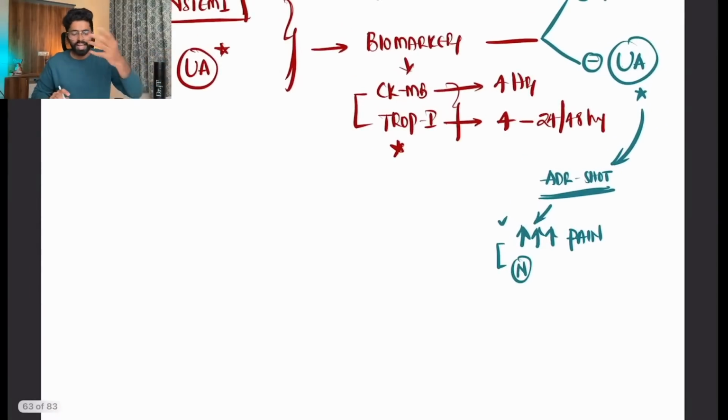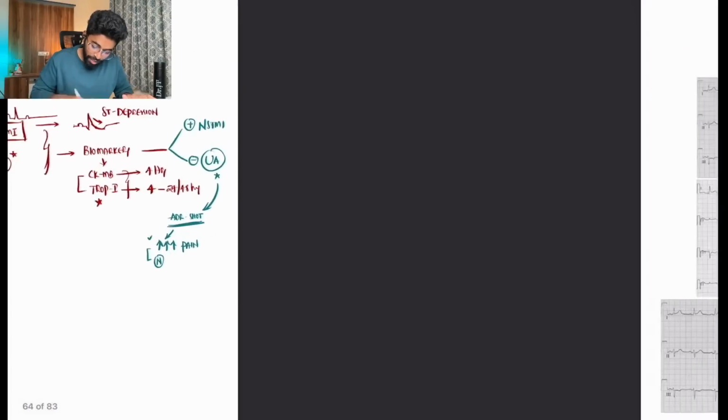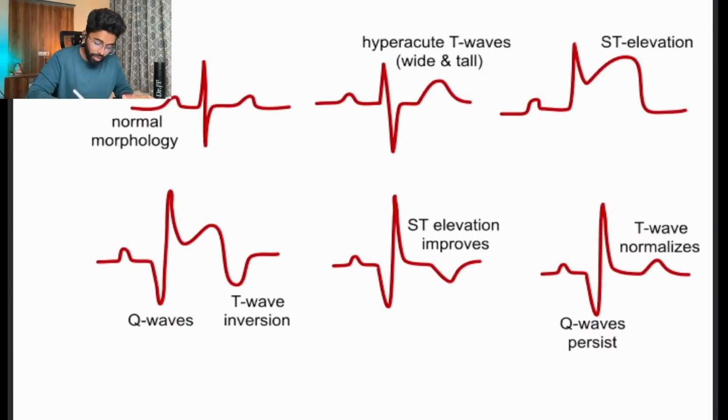Now radionuclide scans have also come in, in order to know whether myocardial damage is there. Even if the patient is having severe acute chest pain and the radionuclide scans are completely normal, then the patient is not having MI, as clear as that. So we'll be moving on to the next. See, I can clearly show you here the progression that we have discussed. In the hyperacute stage, we can clearly see a broader and a taller T wave.